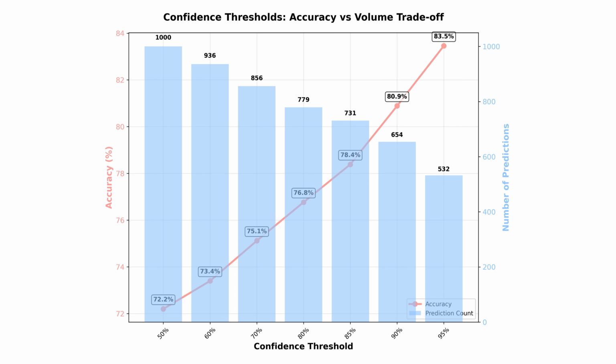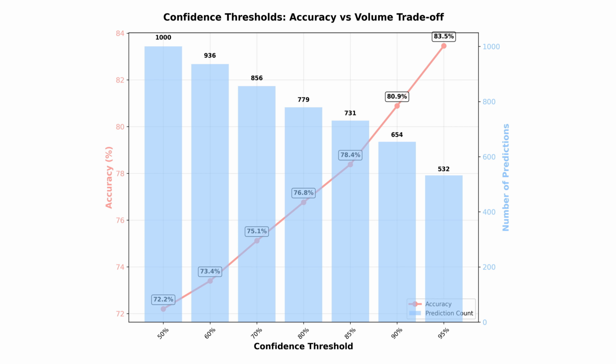Set it high, and you'll only automate the predictions you're very sure about, but you'll send more to expensive human review. Set it low, and you'll automate more predictions, but risk more errors. This chart shows the fundamental trade-off you need to understand. As I change my confidence threshold, how many predictions can I automate, and how accurate will they be? The red line on the left y-axis shows the accuracy of predictions above each threshold. You have direct control over how many predictions you automate by adjusting your confidence threshold.